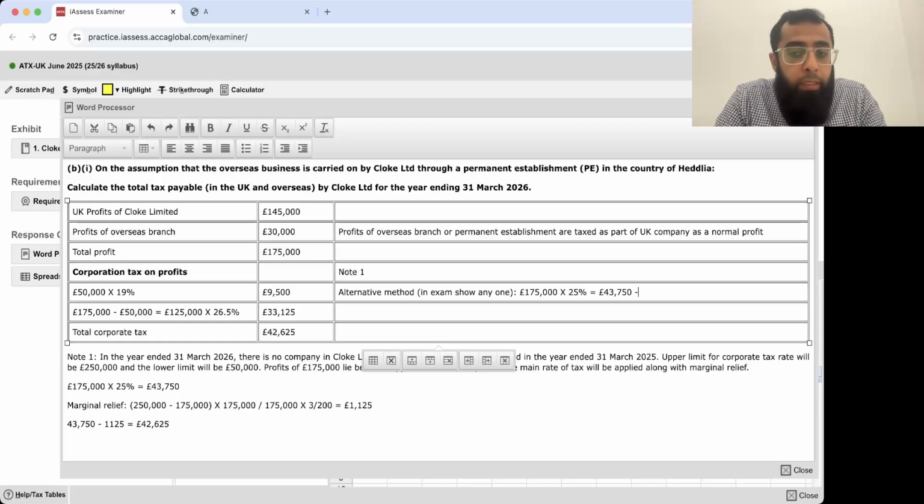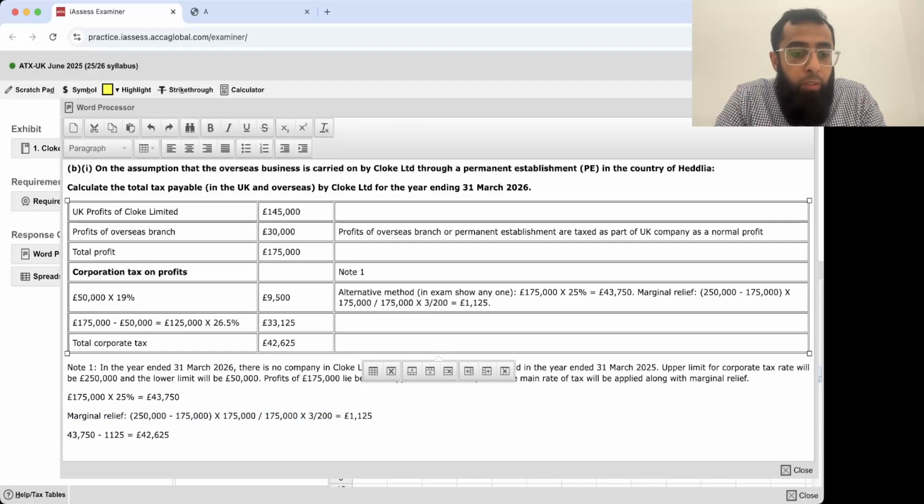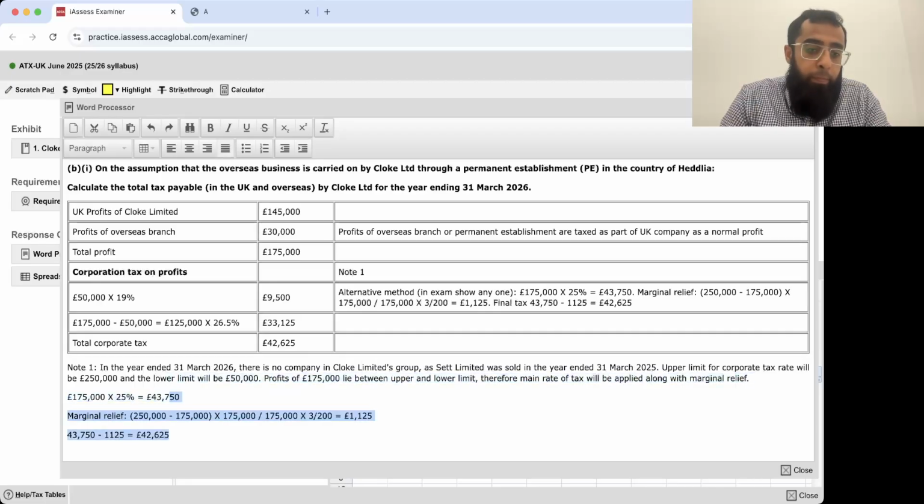Then the marginal relief. And your final corporate tax. So this is the alternative. If you want to use this, you can use this one, otherwise you can go for this one, whatever you are comfortable with. Now, I will remove it from here.